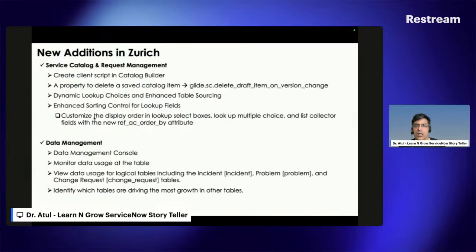Okay, now one more thing which has been added by ServiceNow is customize the display order lookup. So if you want to show your lookup tables or display your select box, you can put the ref AC order by as well. That A B C D, I want it to be C D A B. You can put the reference here, and then you can do it. So it is display order in the lookup select boxes, lookup multiple choices.